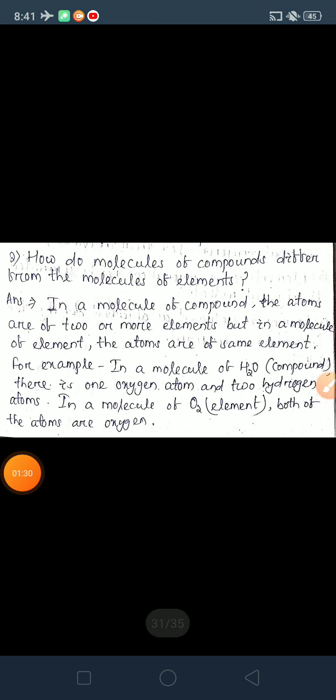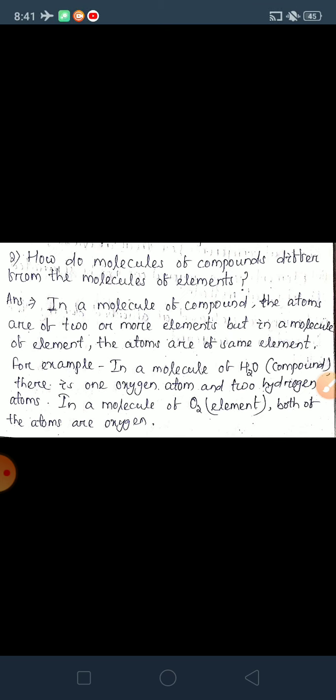The second question, how do molecules of compounds differ from the molecules of elements? And what's the difference between them? We know compound means 2 or more elements chemically combined together, and element means only the same kind of atoms are there. So the only difference is the atoms of 2 or more elements and the atoms of one element.